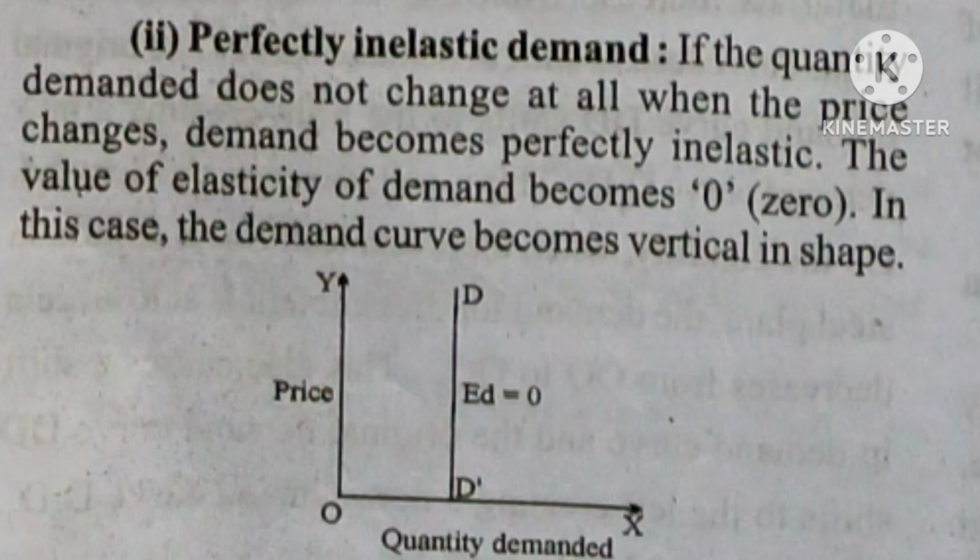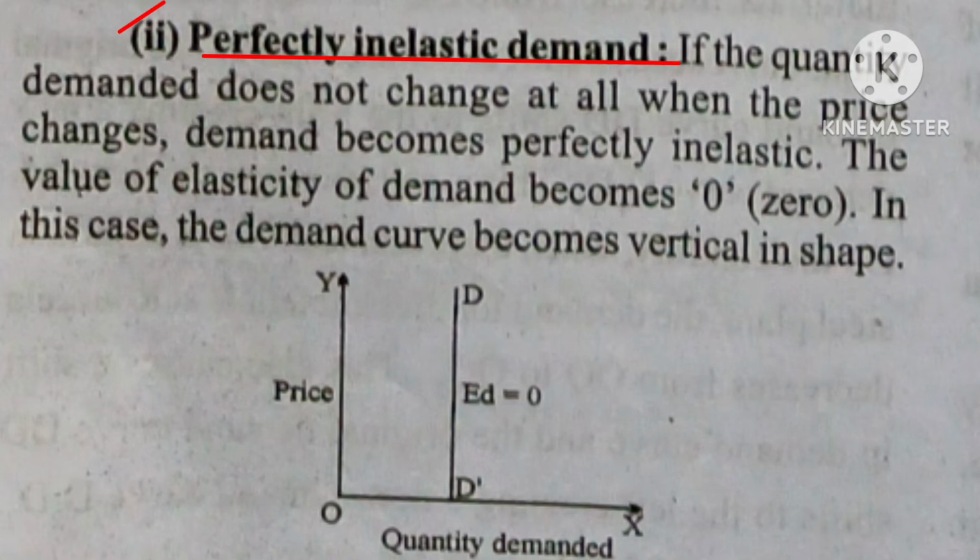Next comes perfectly inelastic demand. Here what happens, a change in price brings no change in quantity demanded. Whatever may be the percentage change in price, it brings no percentage change in demand. It is equal to 0. You can see the graph below. Here you find DD is a vertical line with OY. OD is the demand fixed at all levels of price.